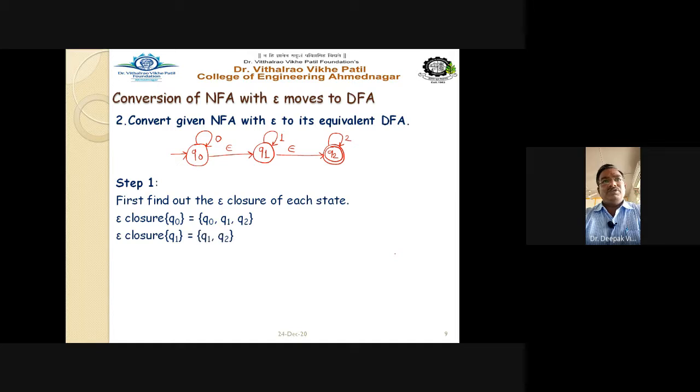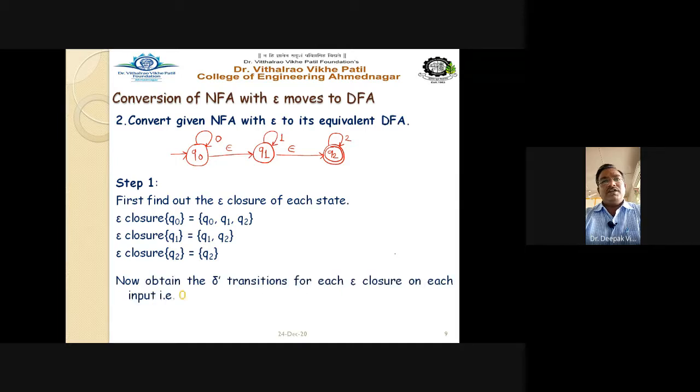So the first step is to find out the E closure of each state. That is E closure of Q0, E closure of Q1, E closure of Q2: that is Q0, Q1, Q2; Q1, Q2; and Q2 itself. Now obtain the delta dash transitions for each E closure, that is E closure of Q0, E closure of Q1, and E closure of Q2 on each input, that is 0, 1, and 2. Here, how many inputs are there? Three inputs are given. That's why we have to find all the transitions on these three inputs.